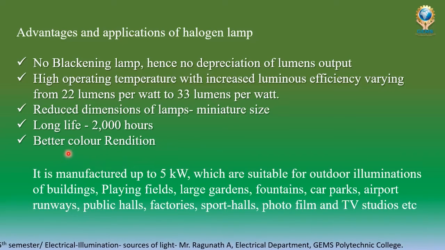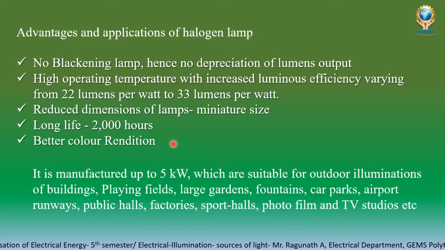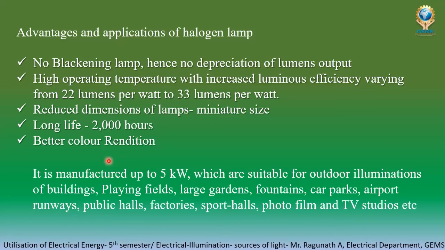Actually, color rendition depends upon the light: the natural color of a thing will be visible to our eye. If it is not a proper light, we will not see the exact color.